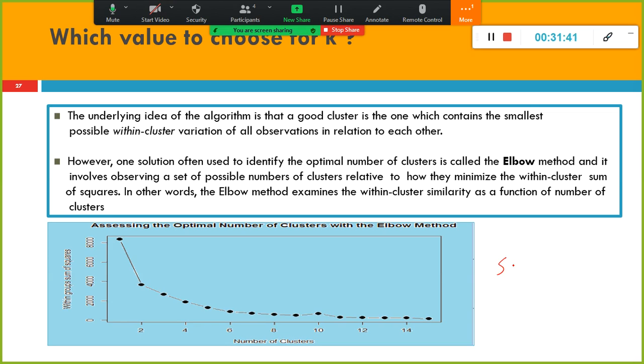This is called your scree plot, using which you can plot the within group sum of squares and number of clusters. Look here, when I used the 2 clusters, the within group sum of squares gets reduced, right? So you need to look at something called the elbow method, where the elbow is. It's kind of an elbow here. With that you can decide, okay, I can use only 2 clusters.